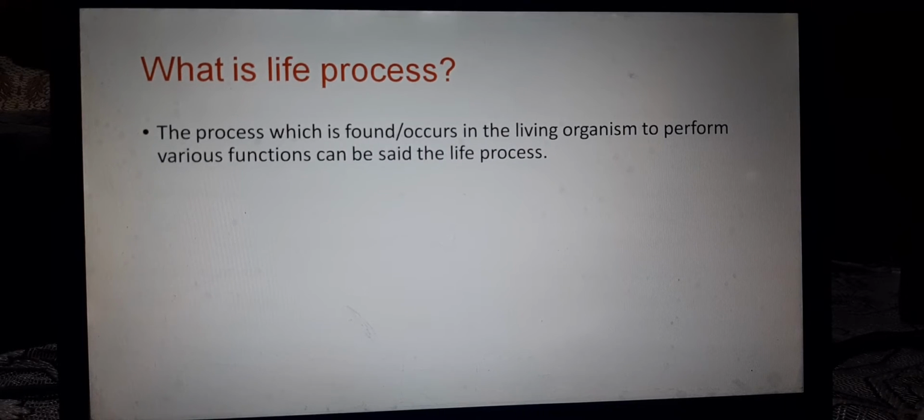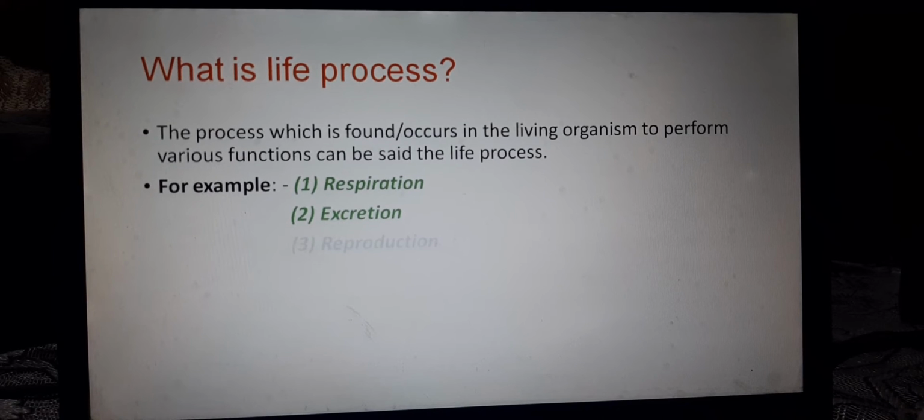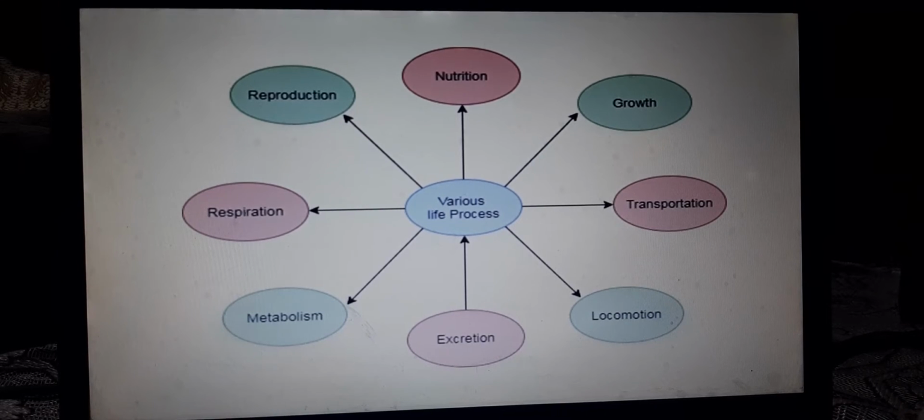A process which is found or occurs in a living organism to perform various functions can be called a life process. For example, respiration, excretion, reproduction, transportation, and there are so many life processes which can be seen in the graph.